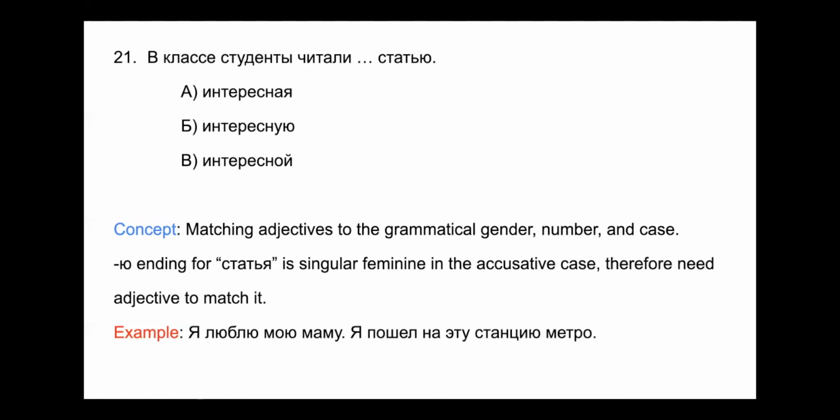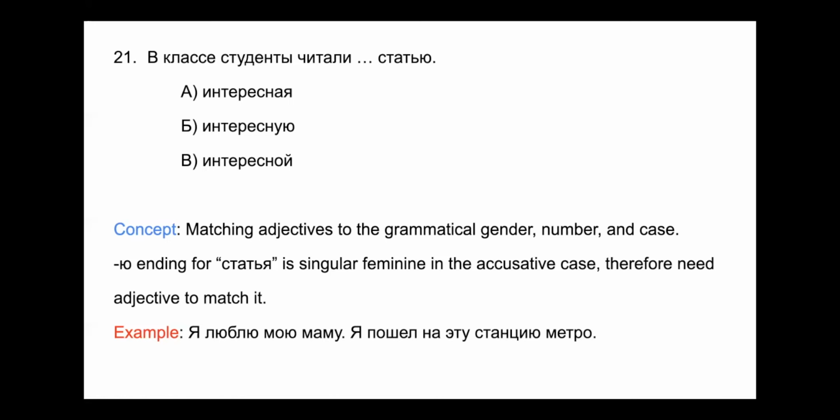So looking back at номер 21, we're going to be looking for an а to у, я to ю change. Option A, интересная, that's just going to be the nominative case, right? There's no ending change. В, интересной, that is the singular feminine for dative, prepositional, genitive, and instrumental.